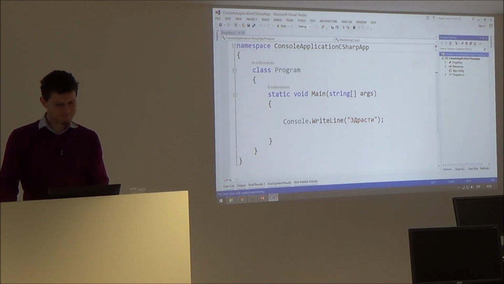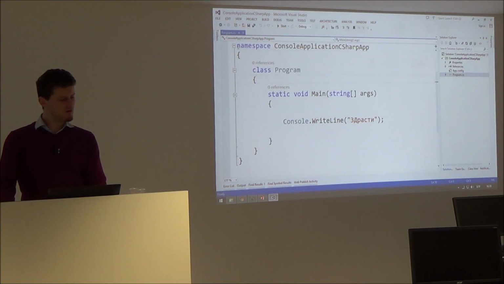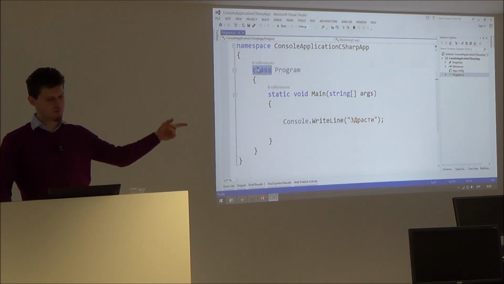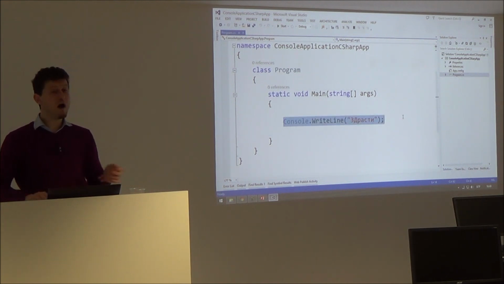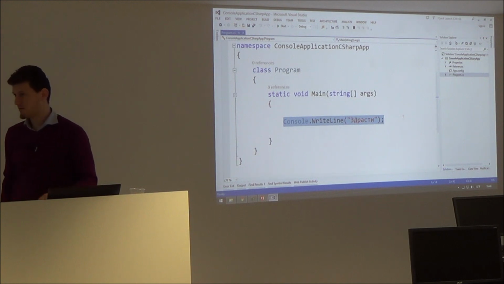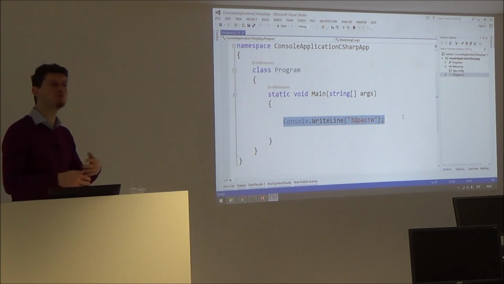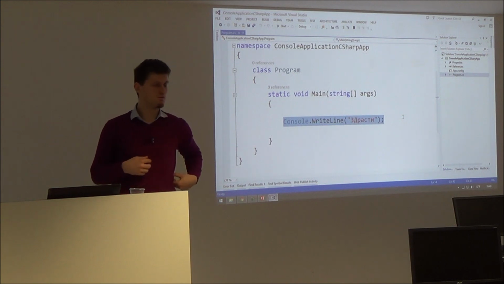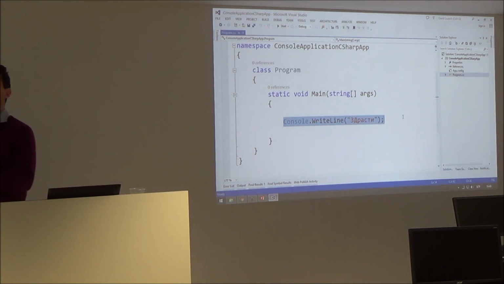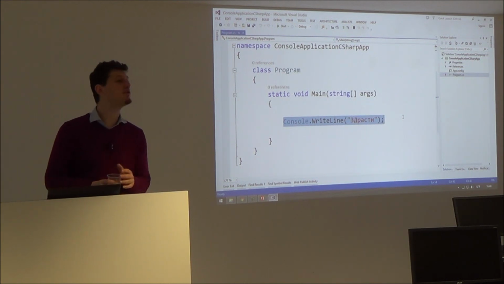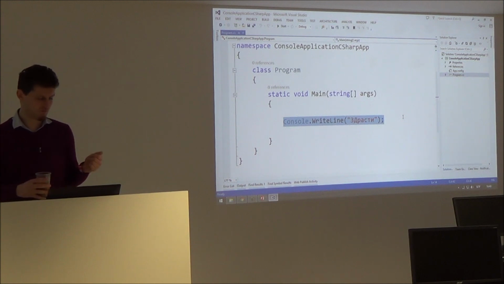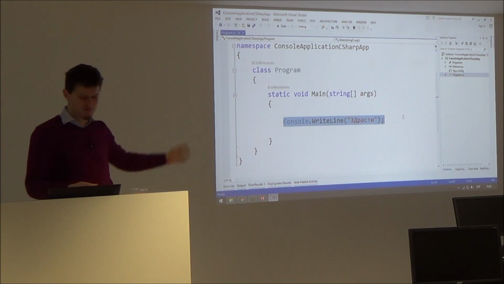So we have a solution with one or more applications. In the application we have files. In each file we can have a namespace, in it a class, inside a method. In the method we have commands. Why do we need such a complex structure? Because C# is designed for large projects. Large projects like 2 million lines of code. The source code could be a few hundred megabytes. It's a large project. For small projects, we don't need this.